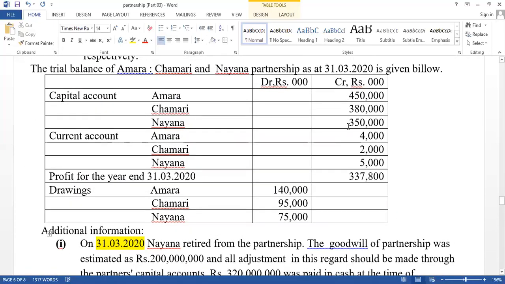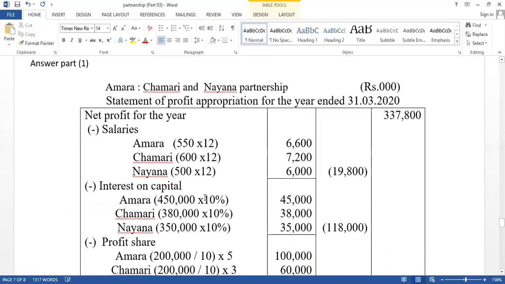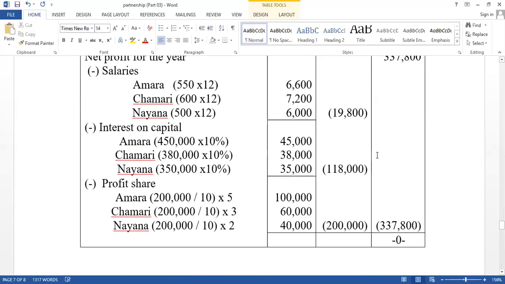The reason is that retirement is at the end of the year, so the goodwill adjustment is done at the end of the year. Therefore, the capital balance changes at the end of the year, not the beginning. So during the accounting period, interest is calculated on the opening capital balance at 10%. Then 10% gives 45,000, 38,000 and 35,000, with the total in brackets. Salary is also done like that. Then this minus this, the balance part is the profit share.